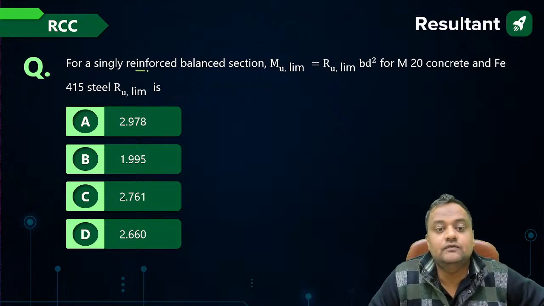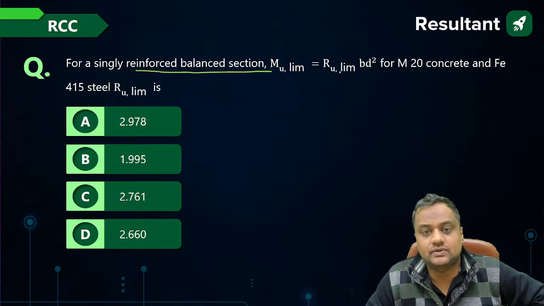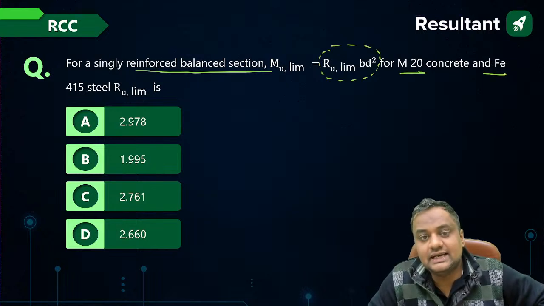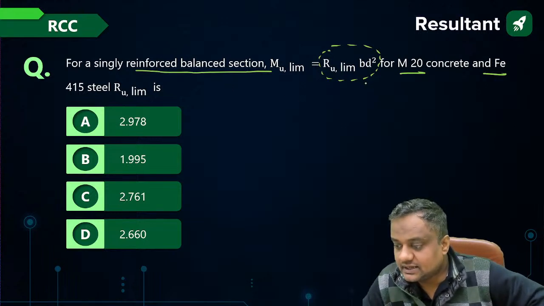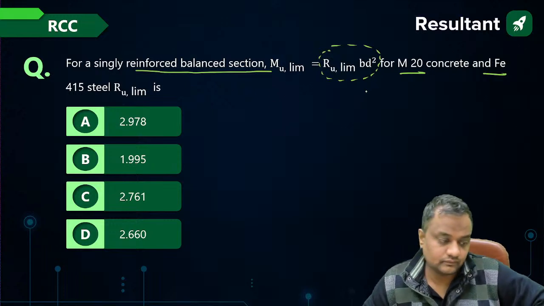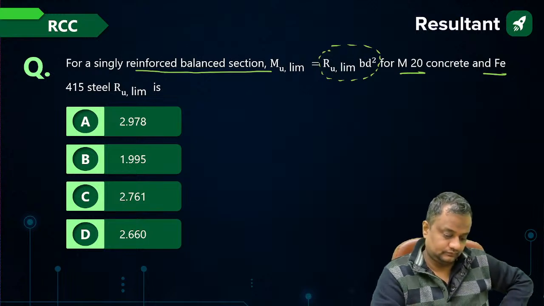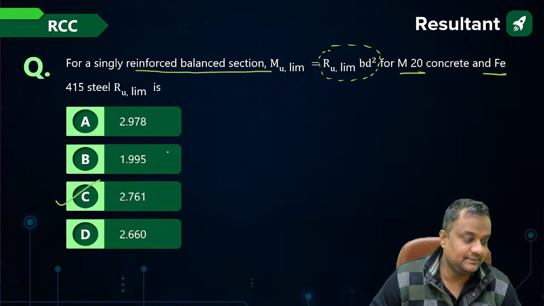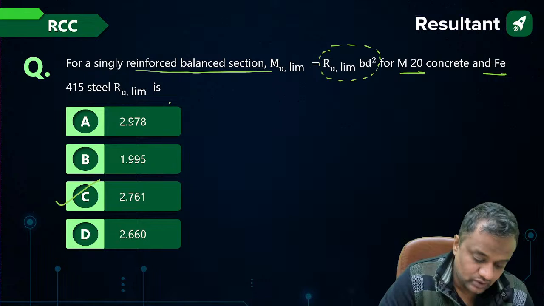For a singly reinforced balanced section, the MU limiting is QBD square, or you can say RU limiting BD square. For M20 and FE415, what is that value? You can put in the formula and get the value. It is 2.761. No, Wasim, it will be 2.761.